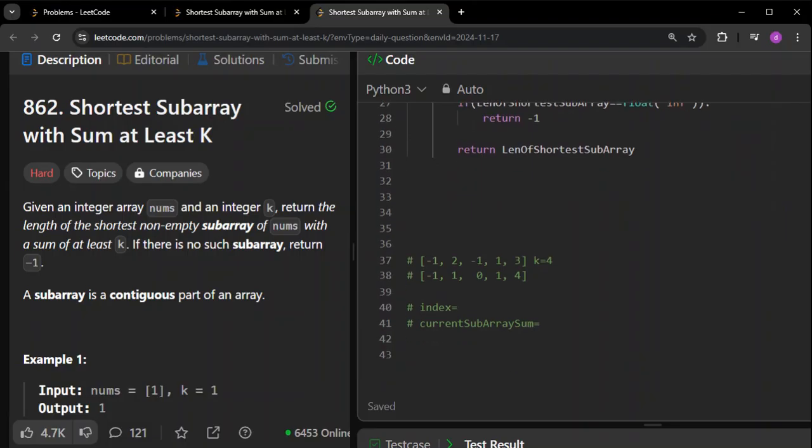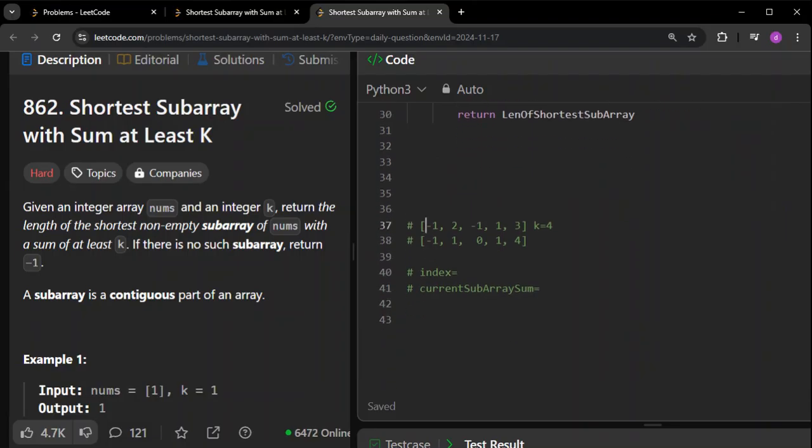Before that, I just want to show you how we are doing this. Let us say this is a given input to me. This is the given array nums, and this is the k. I'm just showing you how I'm calculating the sums.